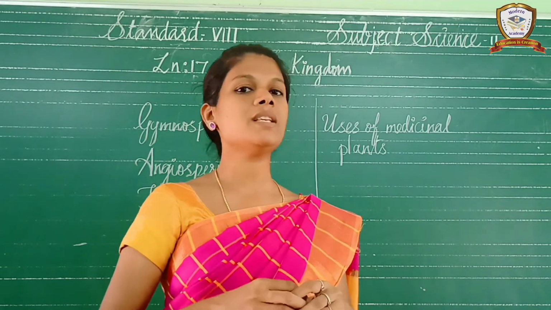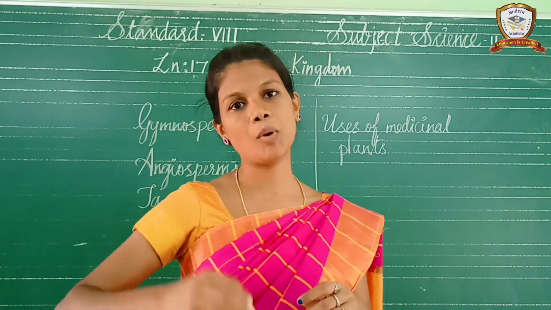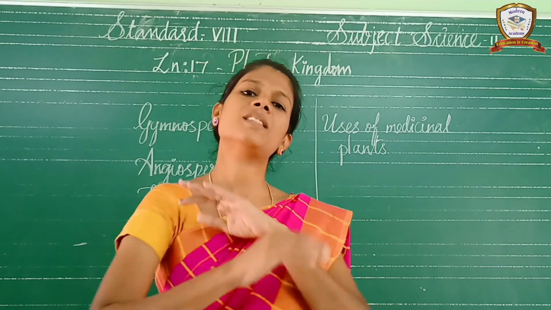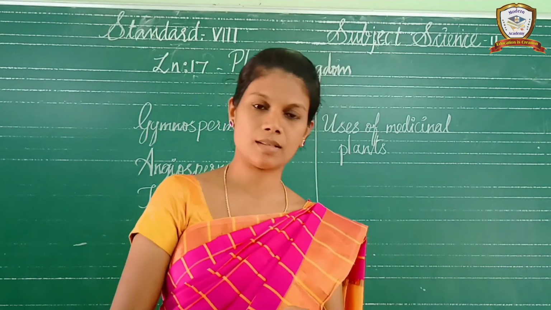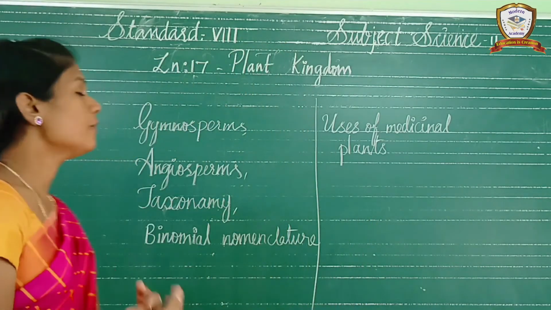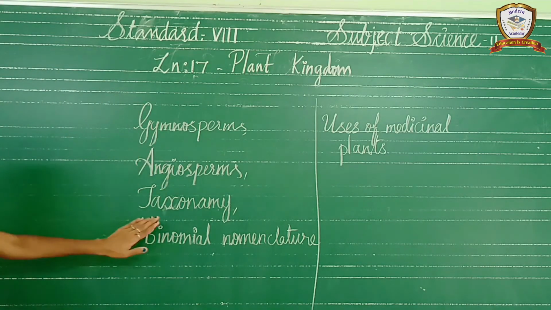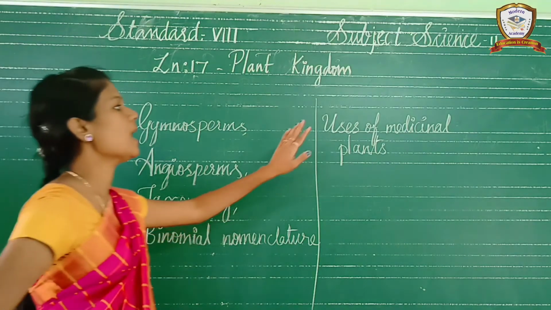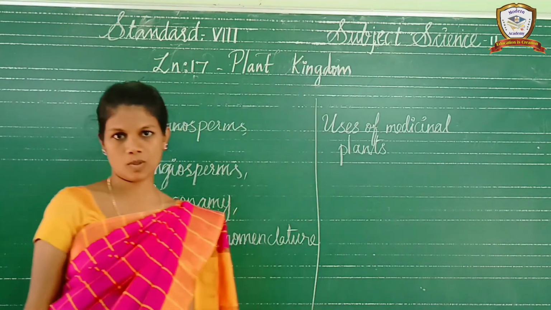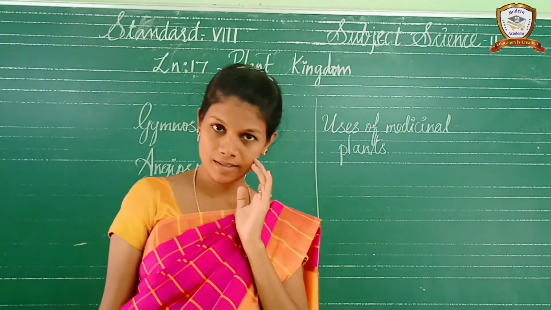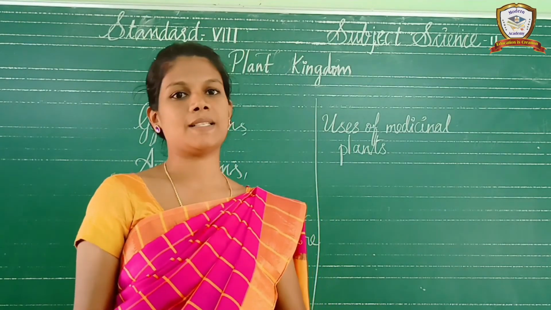So these are the useful things about the pteridophytes. This is everything we completed in the previous classes. In today's class, we are going to discuss Gymnosperms, Angiosperms, taxonomy, binomial nomenclature and uses of medicinal plants.